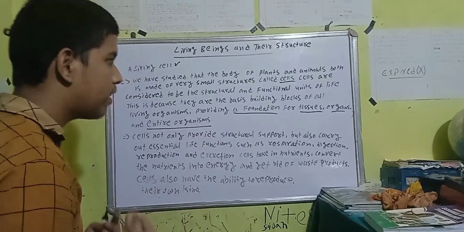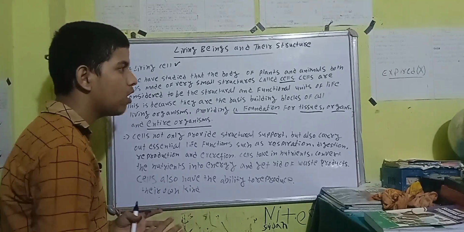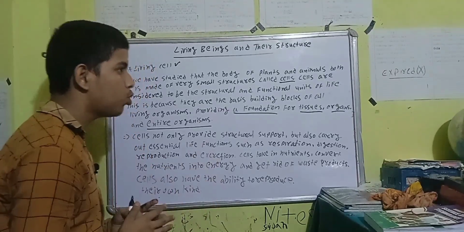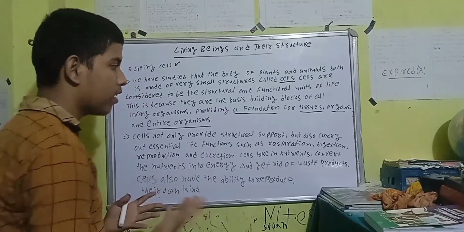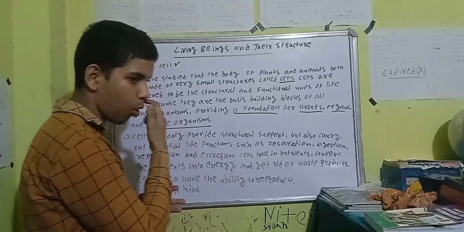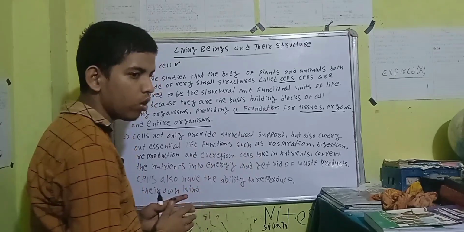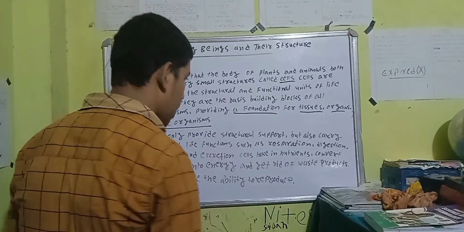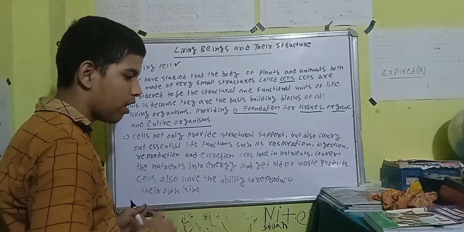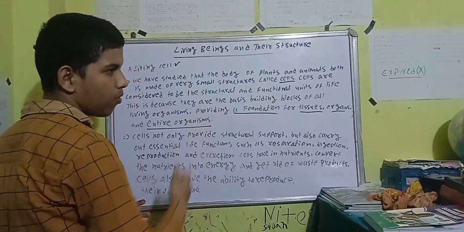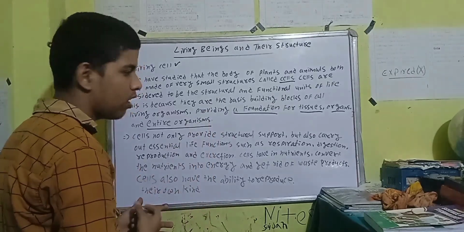So that is why it is considered to be the structural and functional unit of life, because they are the basic building blocks, tiny blocks that make up the entire organism. Every part in our body is made up of what? Tiny cells, right?